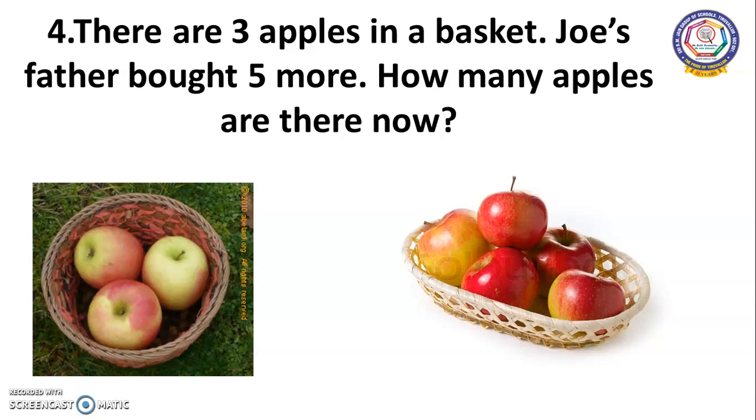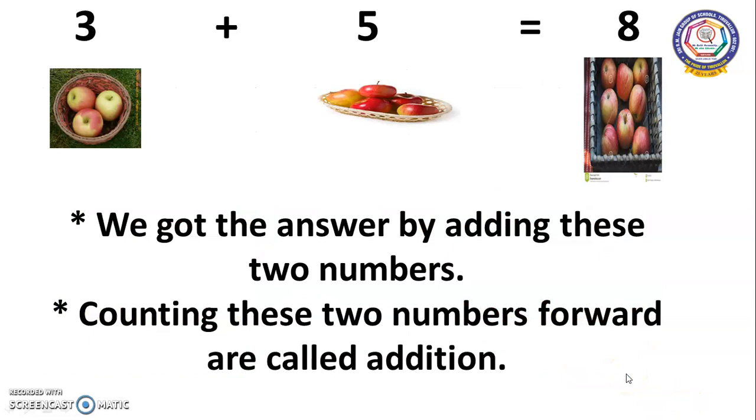Now we are going to count. Totally how many apples are there? See here, 5 in the mind, 3 on the fingers. Okay, after 5, 6, 7, 8. So totally we have 8 apples.